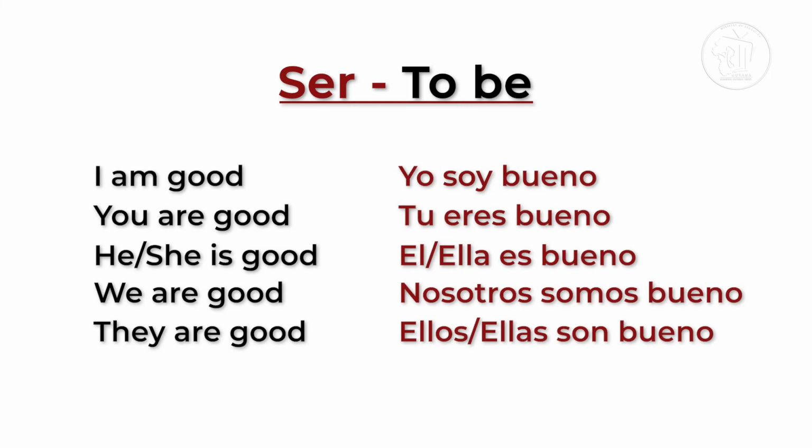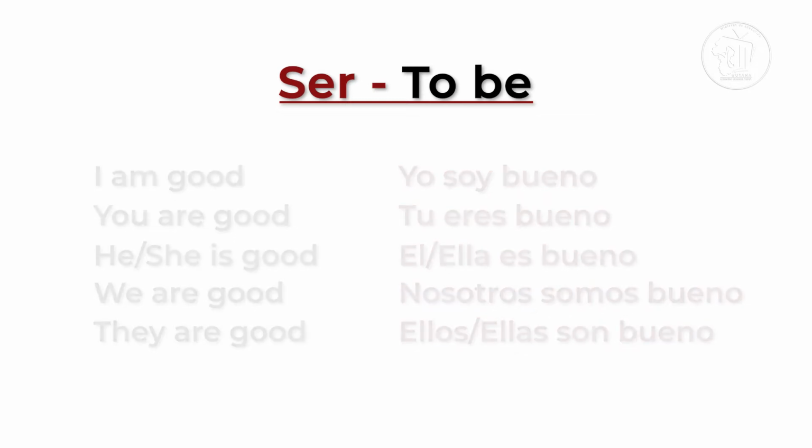We will now take a look at the verb ser and we'll be using the word bueno, which means good, to make simple sentences about this permanent characteristic. So repeat after me. If you'd like to say, I am good, in Spanish, you will need to say, yo soy bueno. Yo soy bueno. Say that. Yo soy bueno. Very good, muy bien.